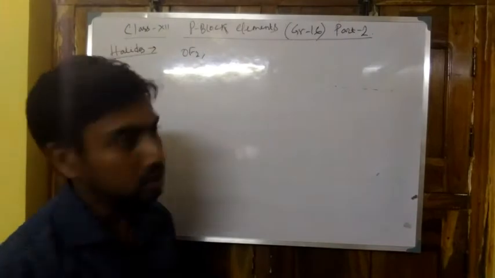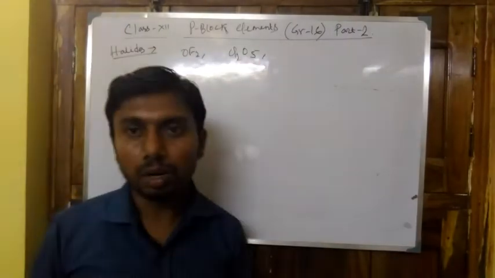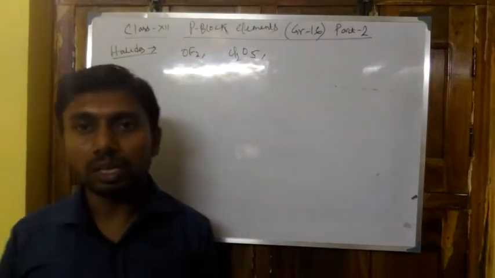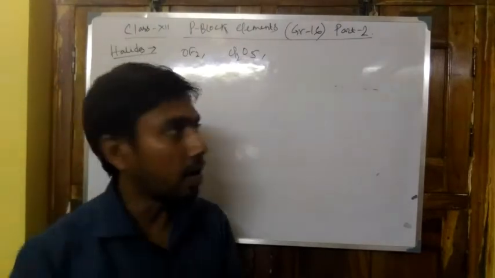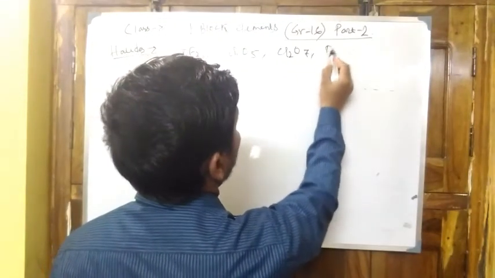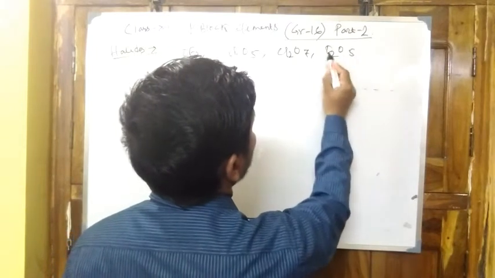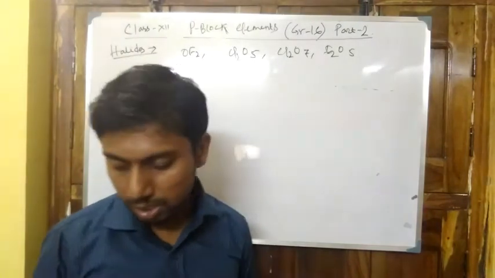Next one is Cl2O5. Here also a different oxidation state, Cl2O7, I2O5. So these are the different halides formed by oxygen.